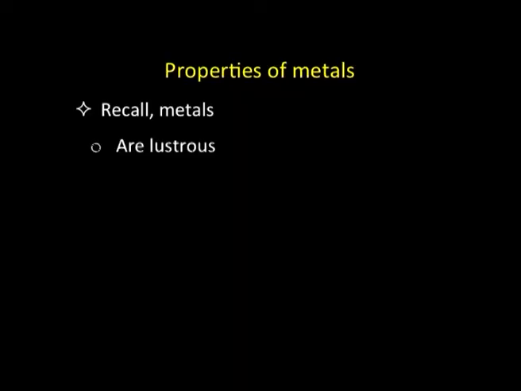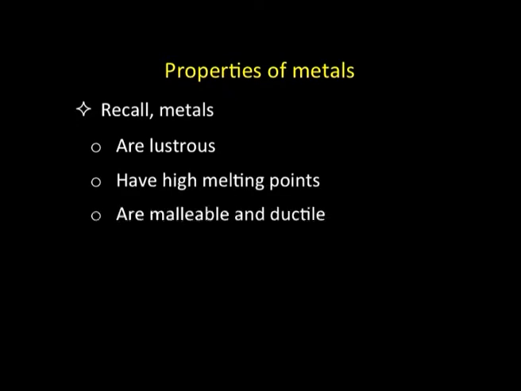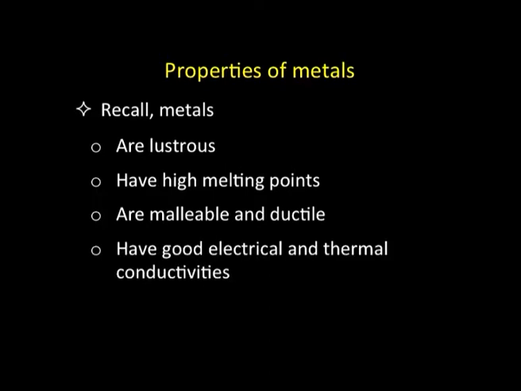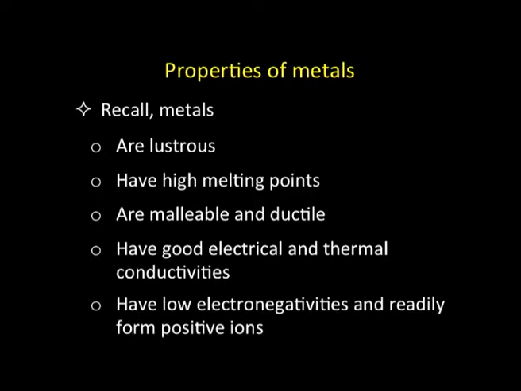Okay. So, with that, let us move on to the bonding in metals. And before we start with bonding in metals, let us recall what are the basic properties of metals. You will recall from your earlier understanding that metals are lustrous, that is they shine, have high melting points, and also they are malleable and ductile, that means you can beat them into sheets or pull them into wires. They also have good electrical and thermal conductivities, and they have low electronegativities and readily form positive ions.